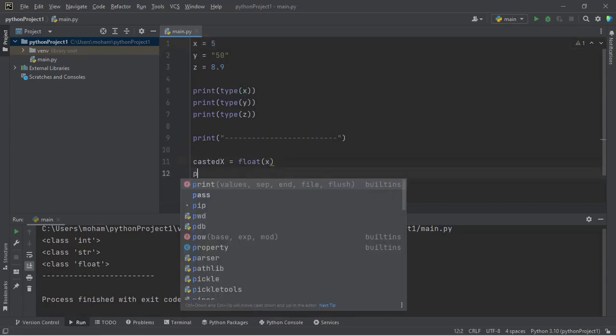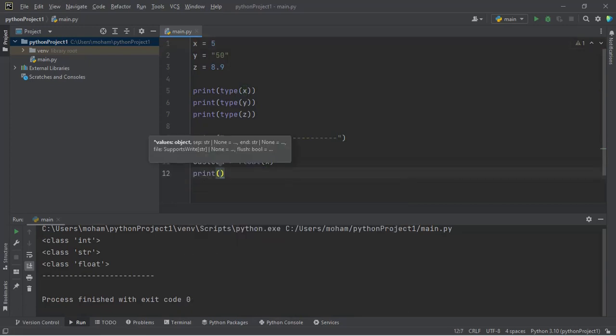I will print them together, so let's cast them first. Then I will have casted y equal to, so y is a string data type. I want to send it to an integer. So I'll say int, then I'll put y over there.